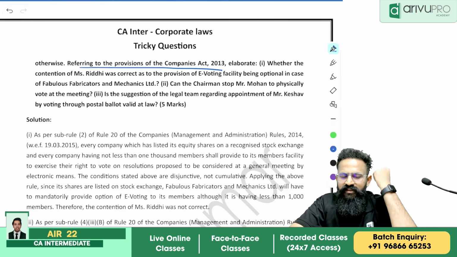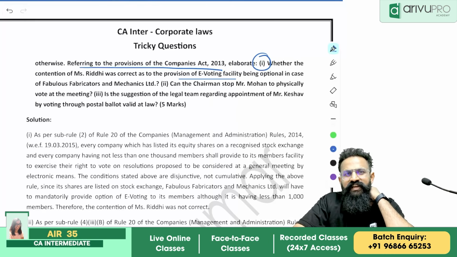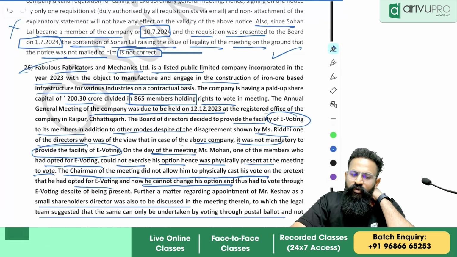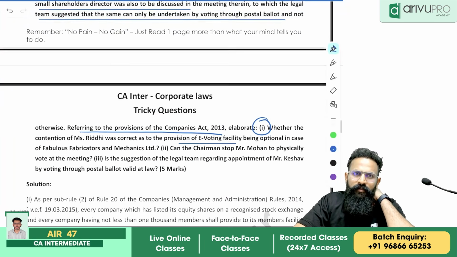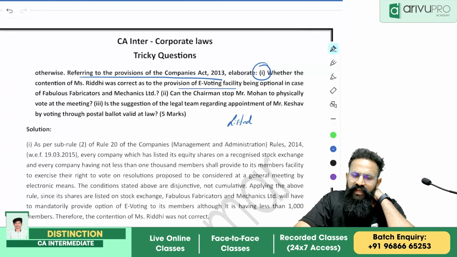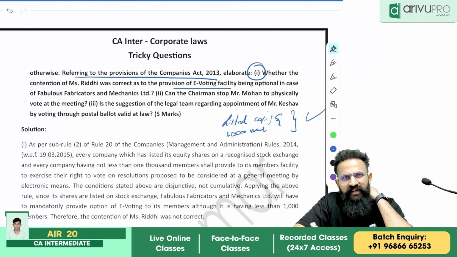So there are three questions. The first one: whether the contention of Riddhi was correct with the provision of e-voting. Riddhi is telling what? We are a listed company having only 865 members. Now, should we give e-voting or not? If you read the e-voting provision, people, what does it say? Section 110 says every listed company and a company having, basically, not less than 1000 members, they have to compulsorily provide e-voting facility if you're a listed company and having members not less than 1000.